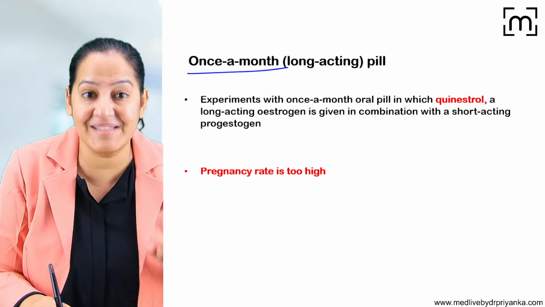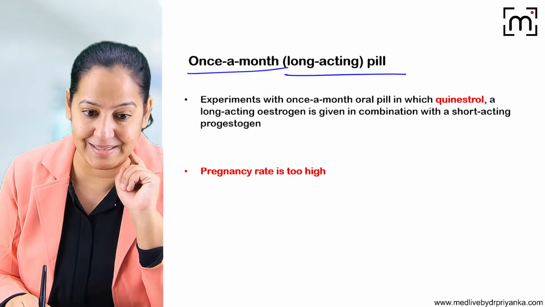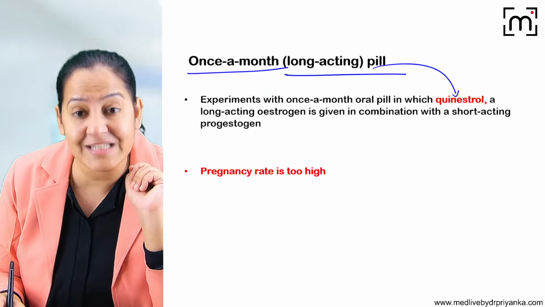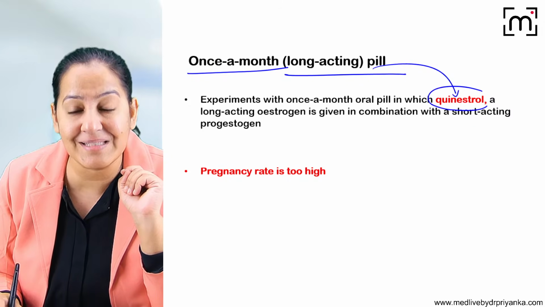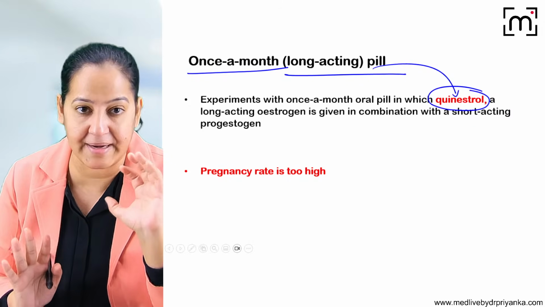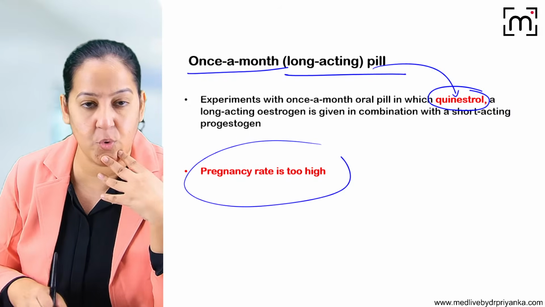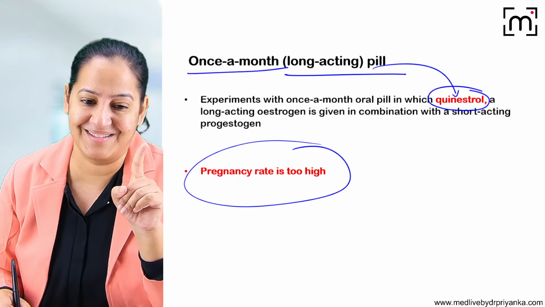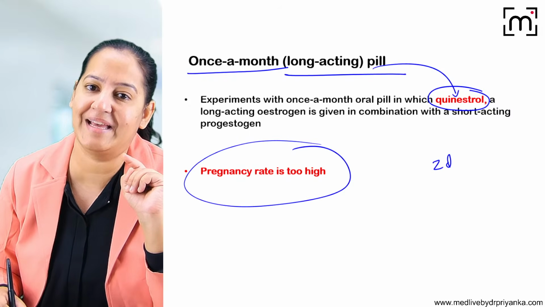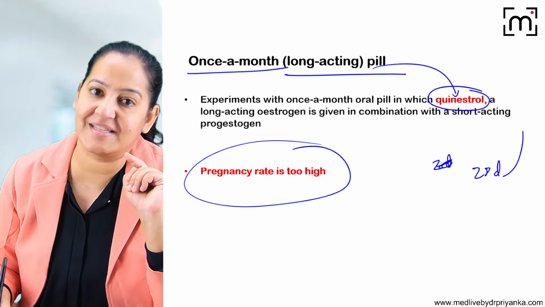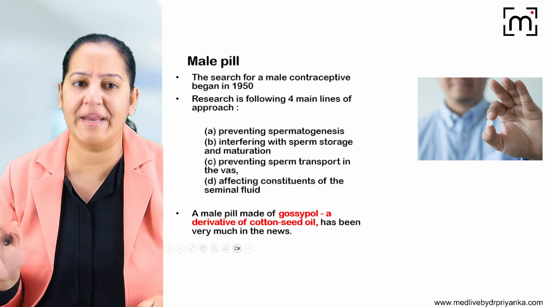Once a month pill means it is a long-acting pill. It contains a long-acting estrogen, but it is under research. It is not marketed yet. Here the pregnancy rate is high, but it has to be taken once a month, not every day. Every 28 days it has to be taken once. So it is not very commonly used.